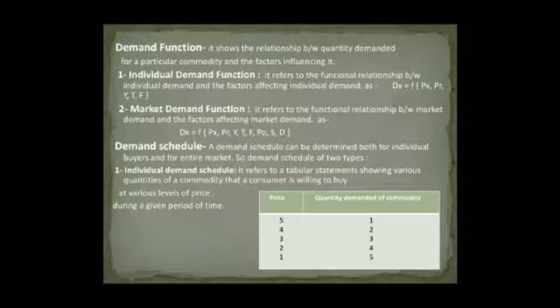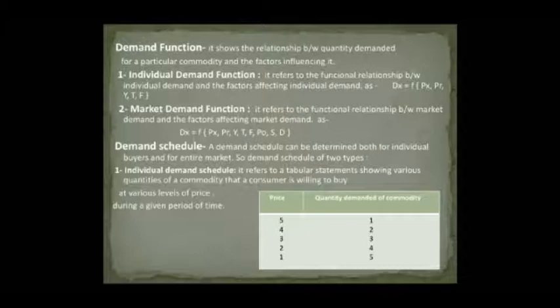Market demand function. Market demand function refers to the functional relationship between market demand and the factors affecting market demand. Here it is expressed as Dx = f(Px, Pr, Y, T, F, Po, S and D). Here, the last three factors: Po is equal to size and composition of population, S is equal to season and weather, and D is equal to distribution of income.